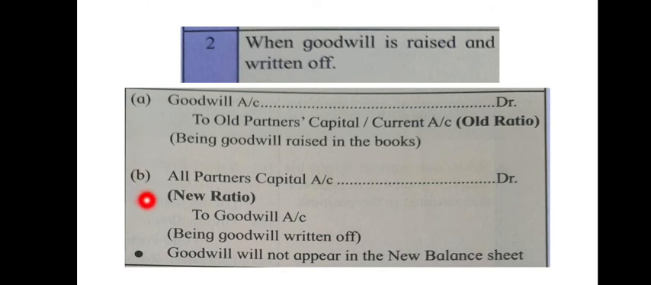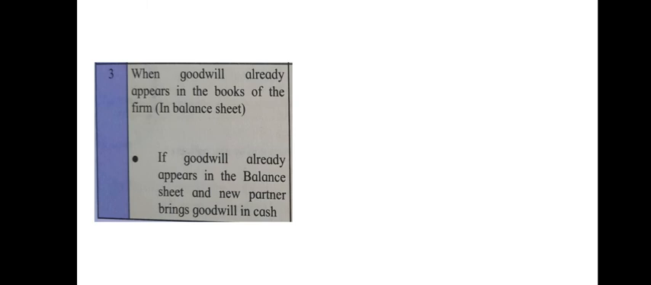Next is for writing off, written off amongst all the partners. So all partners' capital account debited to goodwill account, and this will be done in the new ratio. For this we have to calculate the new ratio. So being goodwill adjusted amongst all the partners, or you can write being goodwill written off, and here goodwill will not appear in the new balance sheet, okay, as it is written off amongst all the partners. Then this is very important to understand.